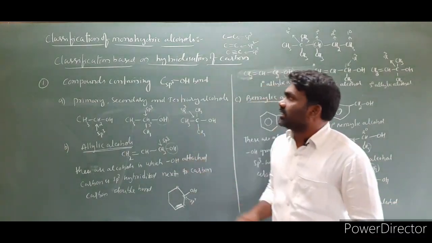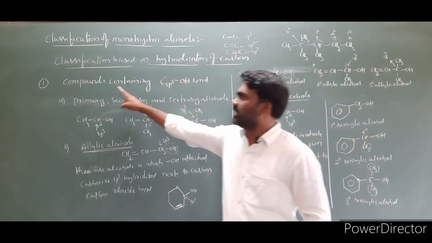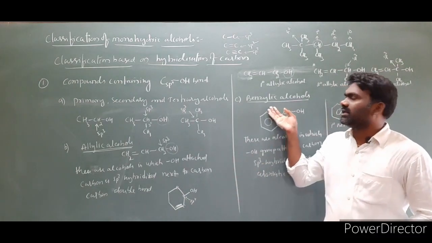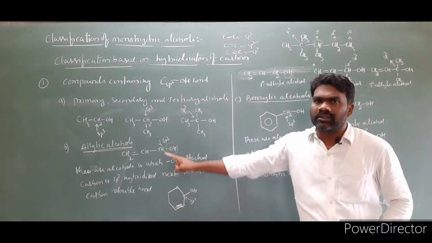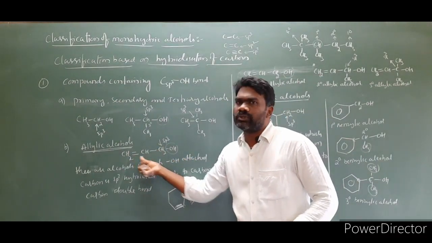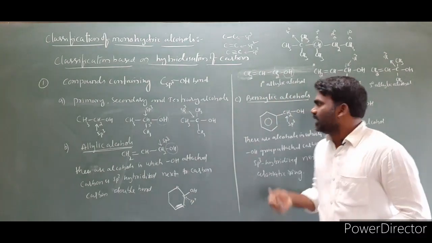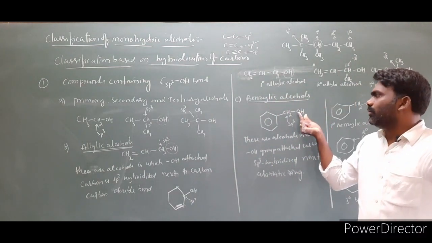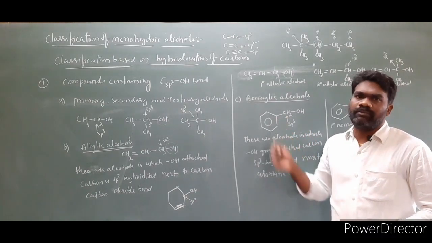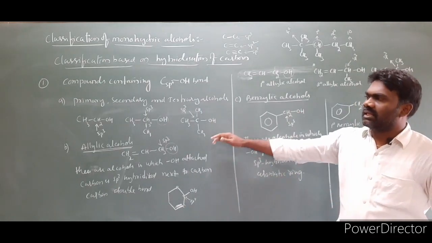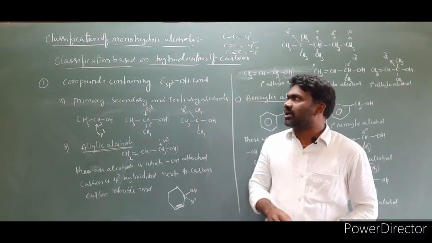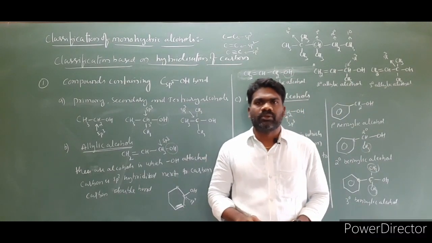So this is the classification of alcohols based on hybridization. The first category is compounds containing Csp3-OH bonds: they are primary, secondary, tertiary. The second category is allylic alcohols, in the sense that the OH group is attached to a carbon that is sp3 hybridized and next to a carbon-carbon double bond. Next one is benzylic: the OH group is attached to an sp3 hybridized carbon, and this carbon is next to an aromatic ring. Even allylic and benzylic alcohols have primary, secondary and tertiary types. This is the first category, compounds containing Csp3-OH bonds.